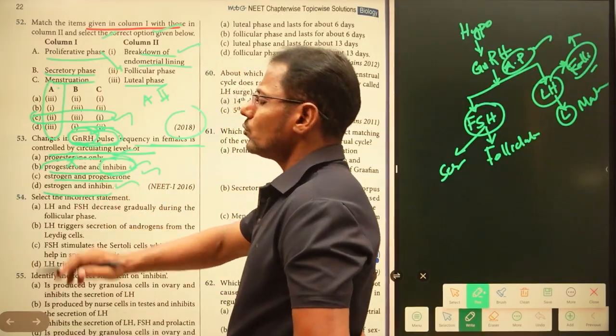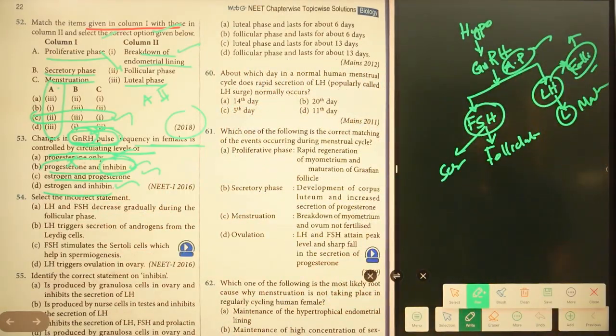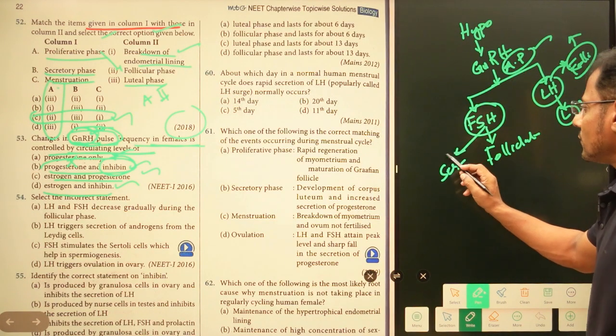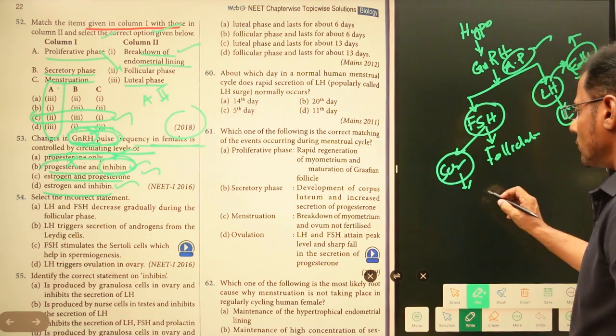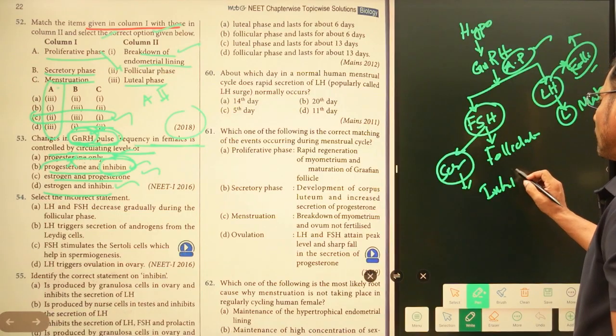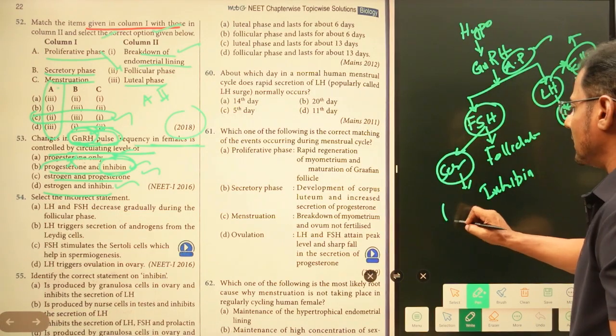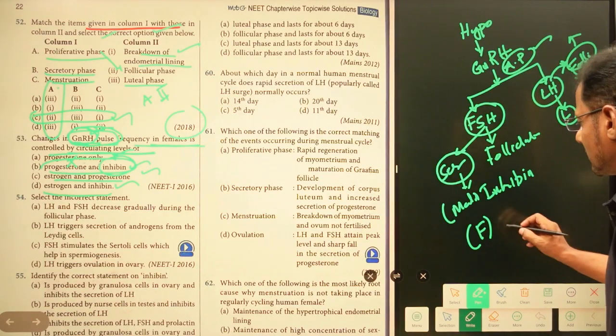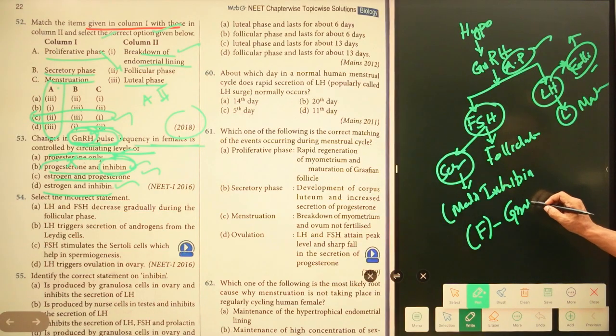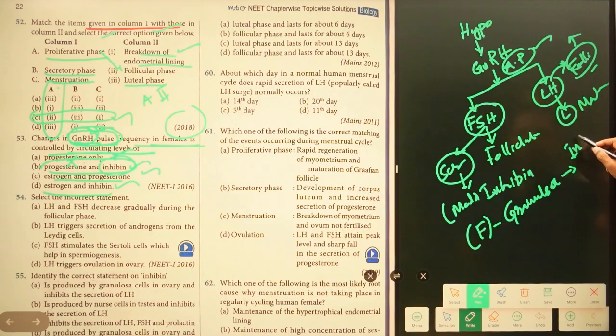So inhibin, where is it produced from? Inhibin is produced from Sertoli cells in case of males. In case of females, granulosa cells around the follicles release inhibin.